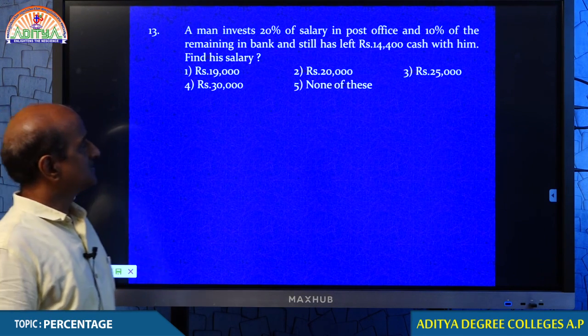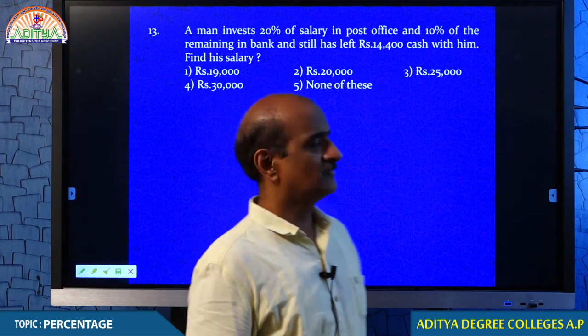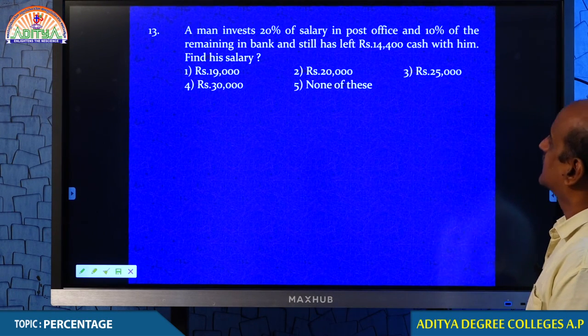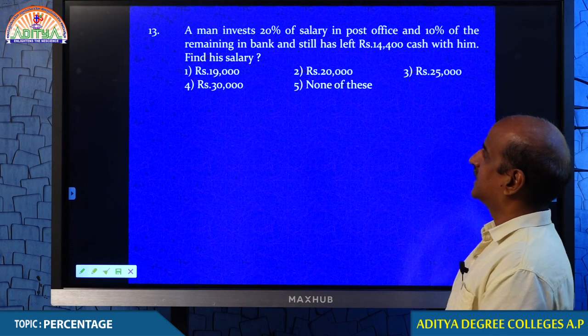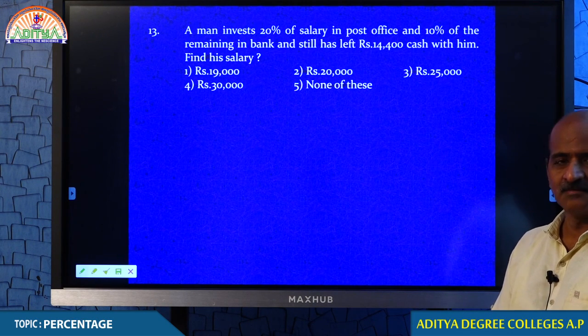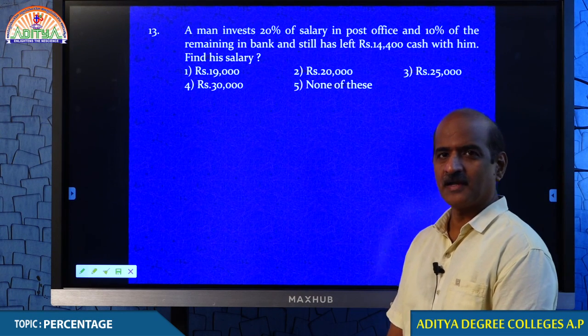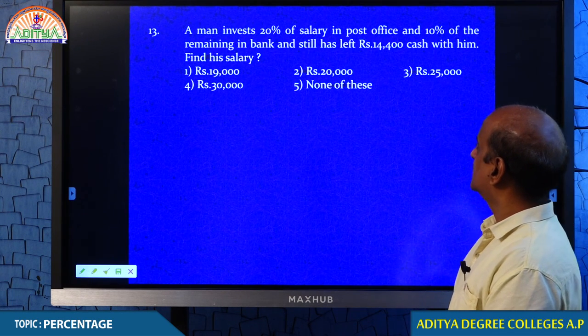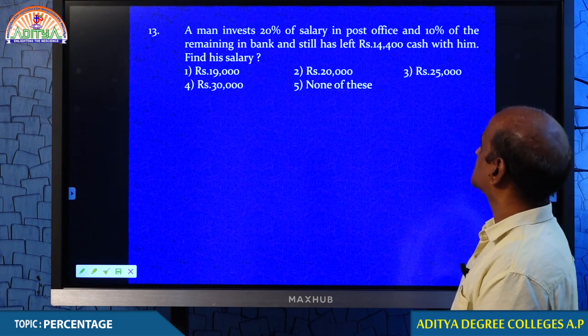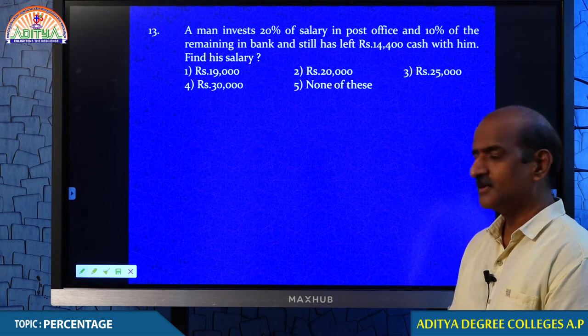A man invests 20% of his money in post office and 10% of the remaining in bank, and still he has left 14,400 cash with him.